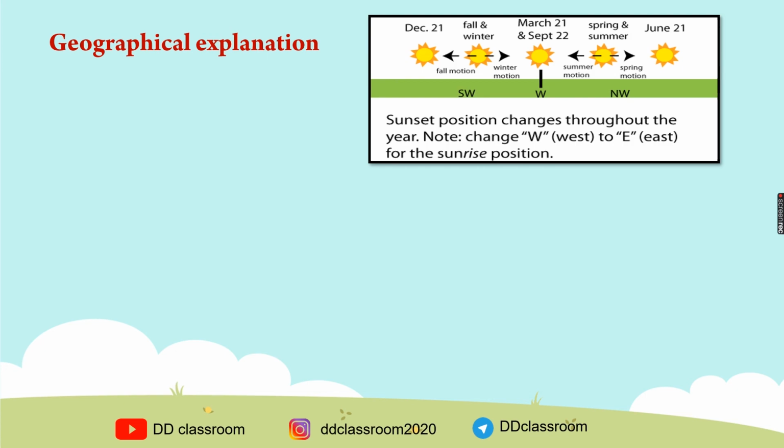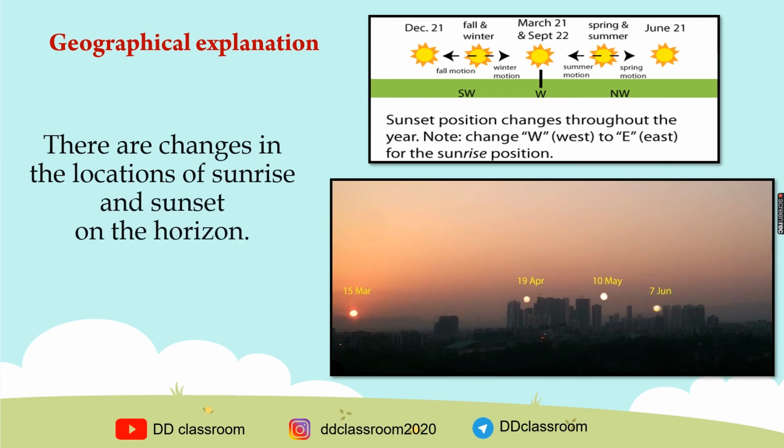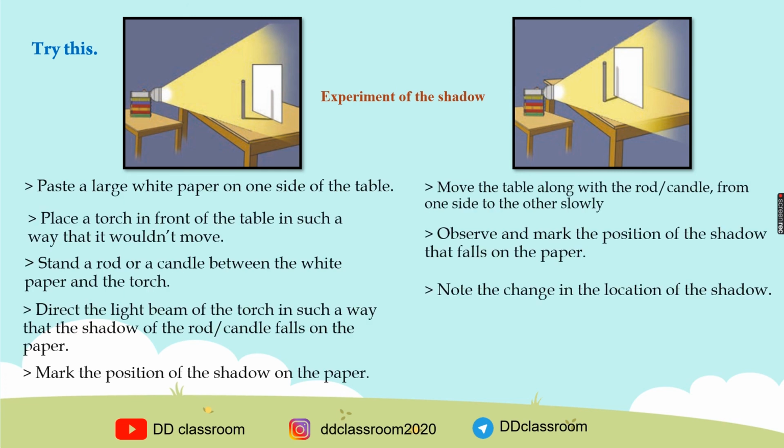See the picture, to understand the changes in the locations of sunrise and sunset on the horizon. Paste a large white paper on one side of the table. Place a torch in front of the table in such a way that it would not move. You can take a rod or candle as per your convenience. Stand a rod or a candle between the white paper and the torch.